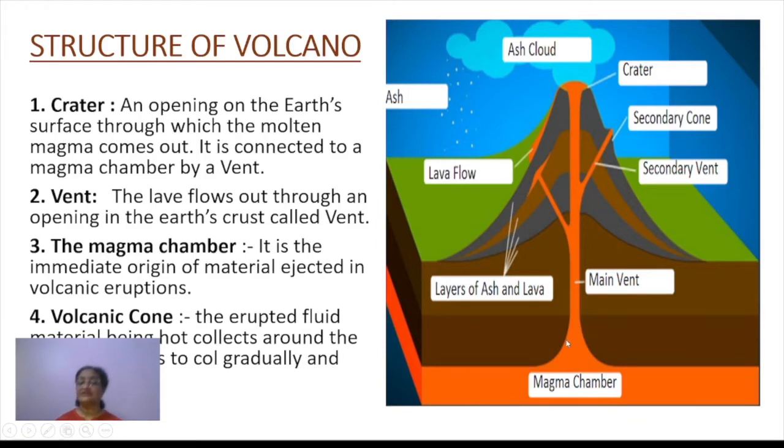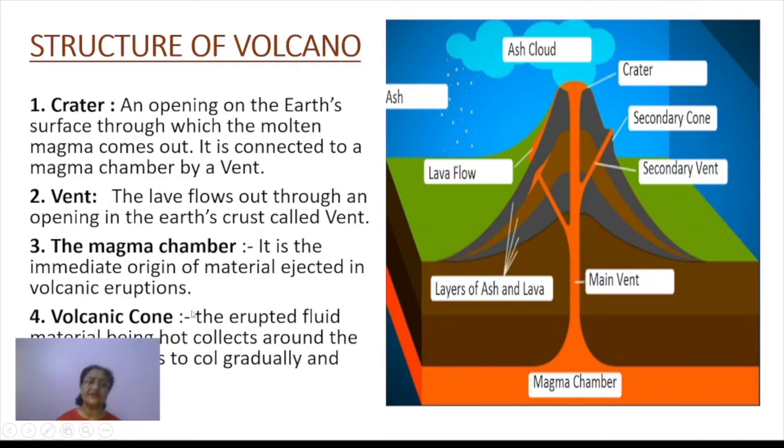Okay, now what is the magma chamber? This is again an important part of all volcanoes. It is the immediate origin, a chamber or a space where the rock is present in its molten form. And this is actually the place from where the magma is supplied in a volcanic eruption. So this is called the magma chamber. This is always very deep inside the earth.